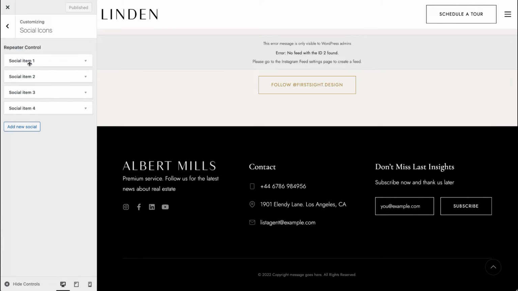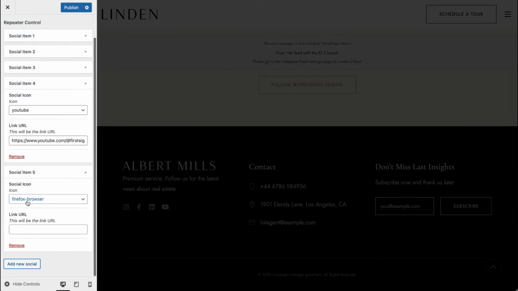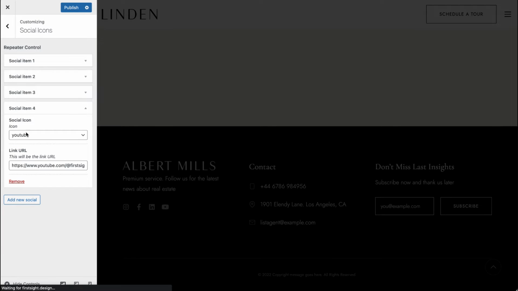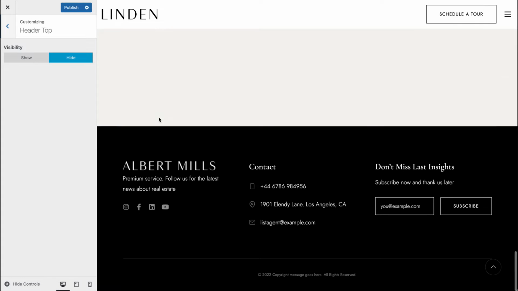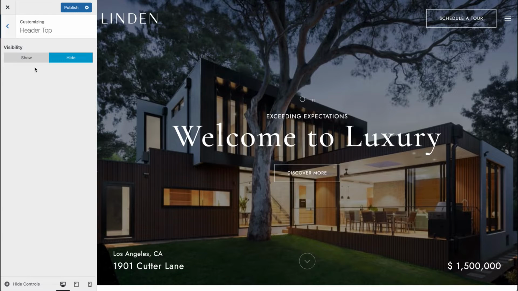You can remove social media you do not need by clicking on the Remove button, and you can add additional social media icons by clicking on Add Social. I'll remove this for now. Let's go back. Here we have header top, so let's take a look.